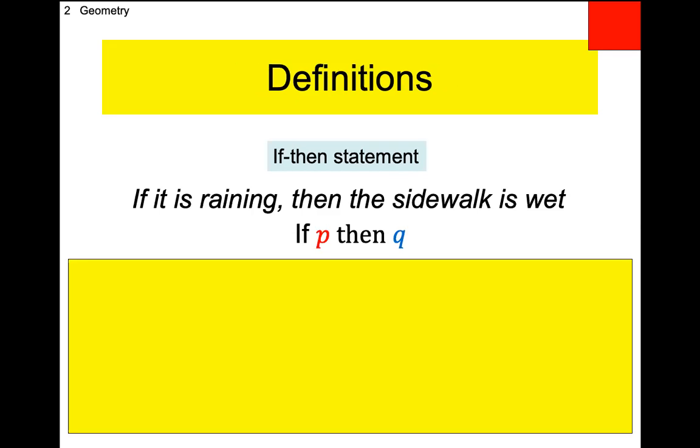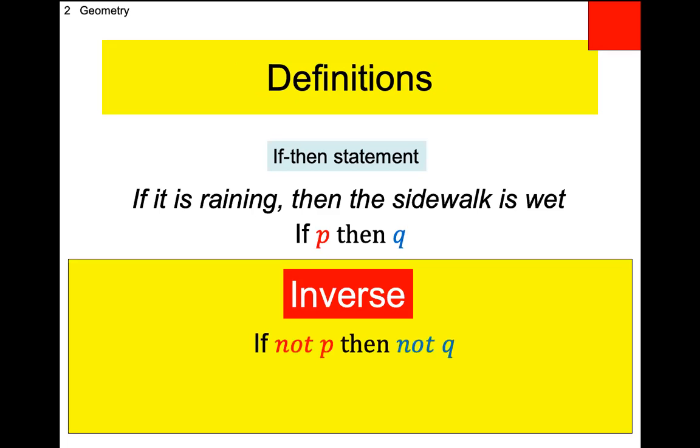All right. So this is going to be called an inverse. In the big yellow box there is what you're going to write down. We're going to create what's called an inverse to this statement, if it is raining, then the sidewalk is wet. And remember, we're going to call this if P, then Q. So the inverse, this is what goes in your book of truth. The inverse is if not P, then not Q.